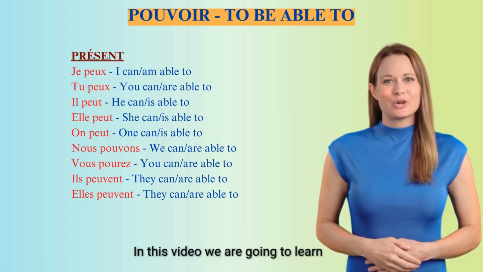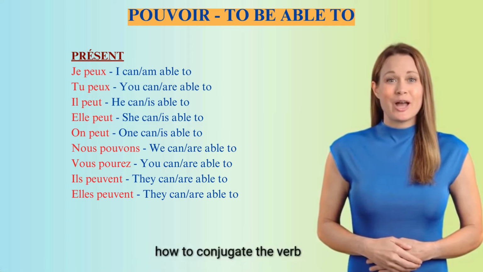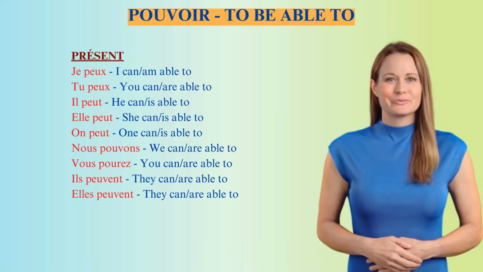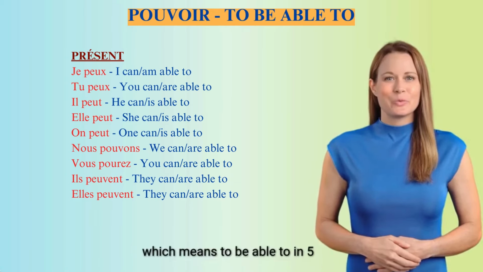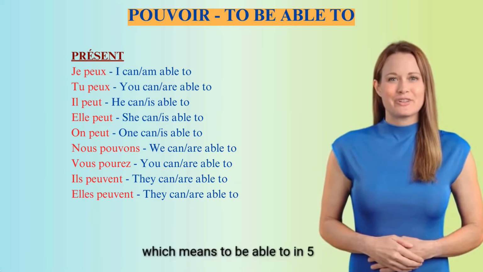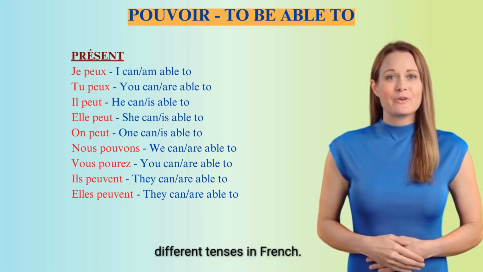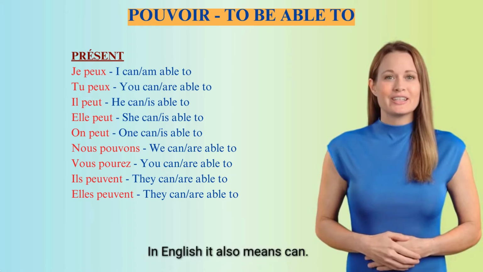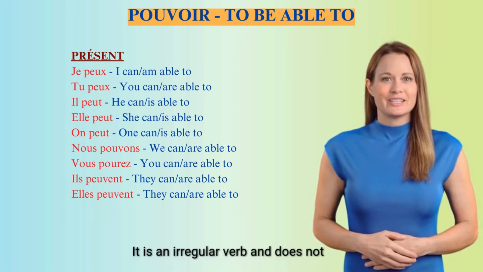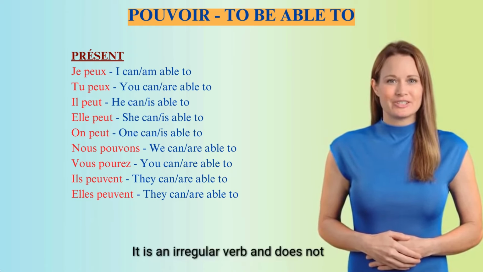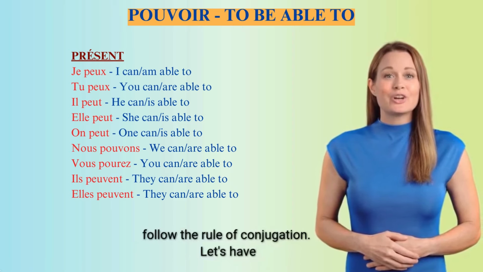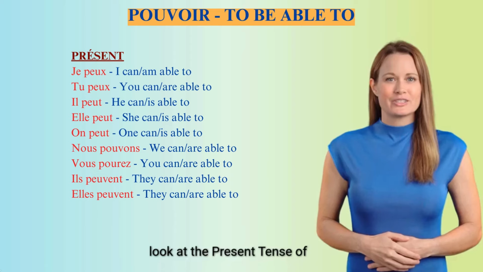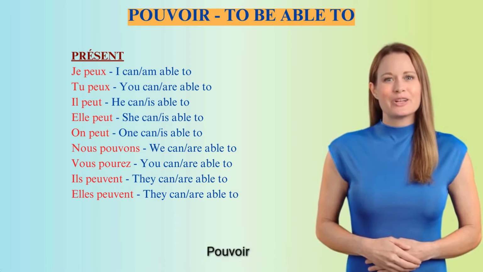In this video we are going to learn how to conjugate the verb Pouvoir, which means to be able to, in 5 different tenses in French. In English it also means can. It is an irregular verb and does not follow the rule of conjugation. Let's have a look at the present tense of Pouvoir.